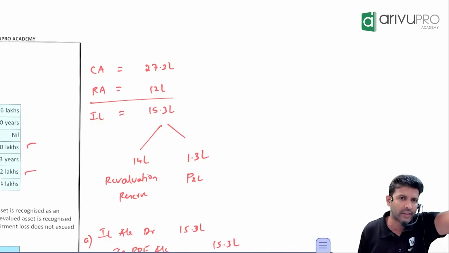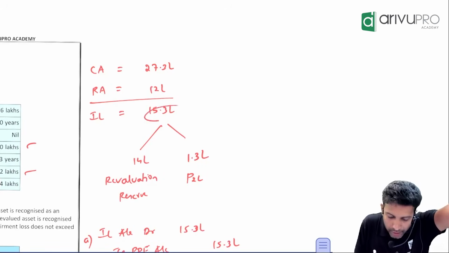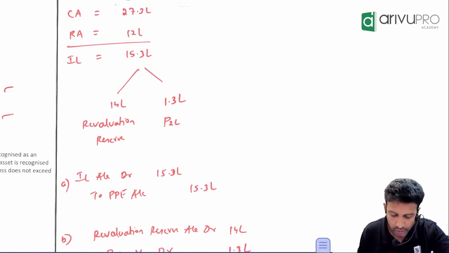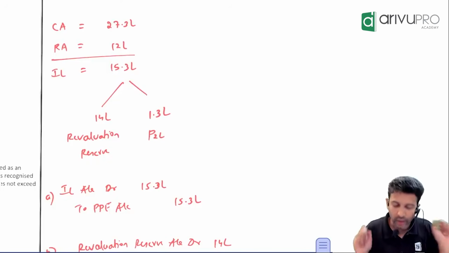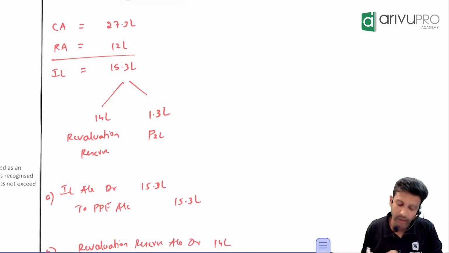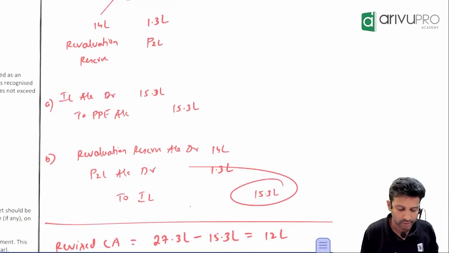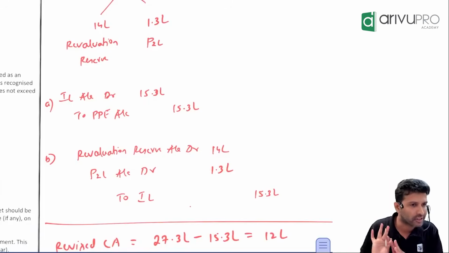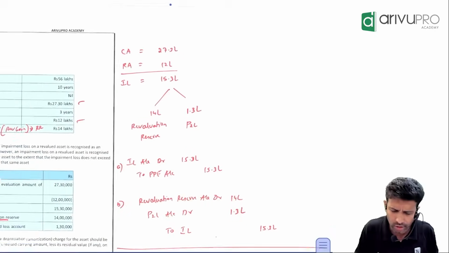You tell me the entry. First entry for impairment loss: impairment loss account debit 15.3 lakh, to PPE account. This impairment loss, where have you adjusted it? Some against RR, some against P&L. What is the entry? You have debited impairment loss, so to transfer it you will credit it. What will you debit? RR debit 14, P&L debit 1.3, to impairment loss 15.3. Don't pass the entry if it is not asked. For understanding purposes, I have brought it in here. In the exam, pass the entry only if they have asked. Otherwise, simply write it in words.